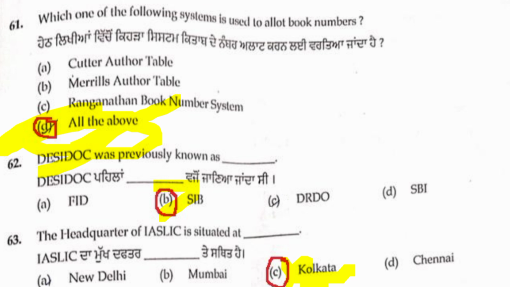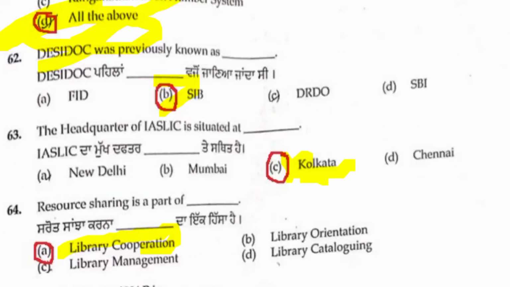Next, question number 63, friends: the headquarters of IASLIC, the Indian Association of Special Libraries and Information Centres, everyone knows. It was started in the year 1955. It is located at Calcutta. This is a previous question, an easy and simple one, friends. So Calcutta is the right answer.